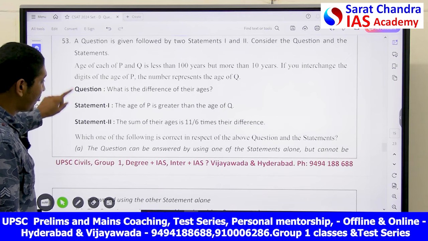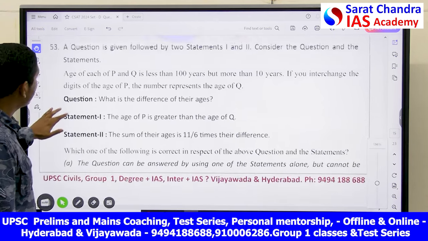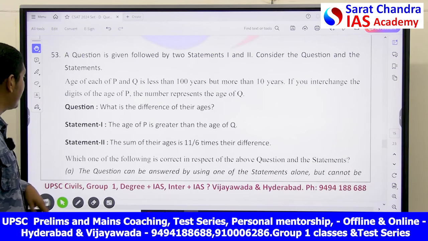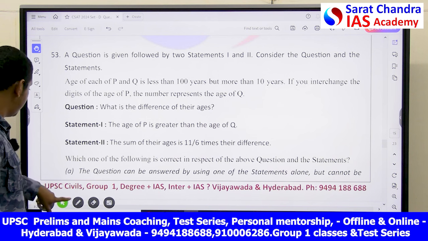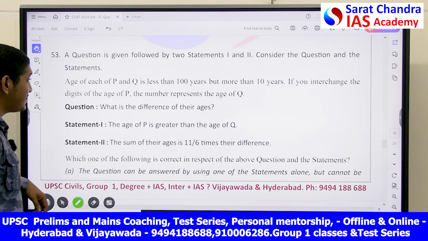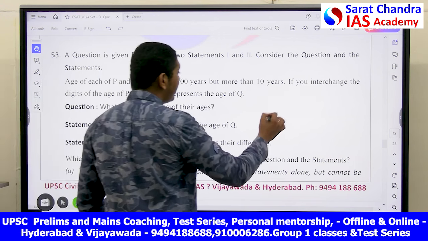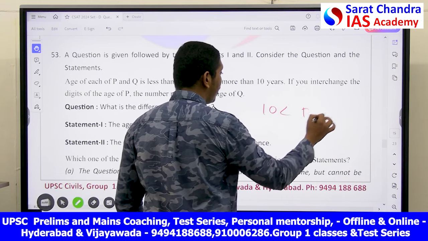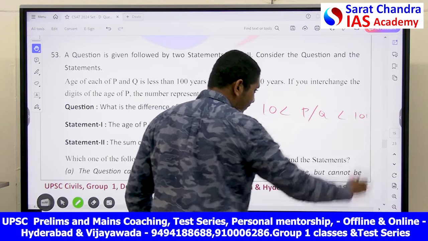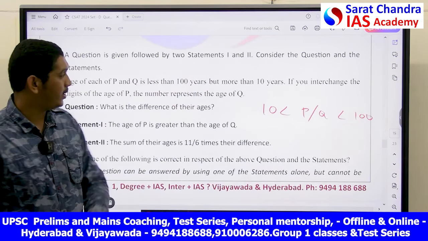So here you see, hope you can see the question. Now, the question gives you two statements and there is a question. Let's see this. The age of each of P and Q is less than 100 years but more than 10 years. That is, 10 is less than P or Q, and P or Q is less than 100. That is, the age of P and Q is between 10 and 100.